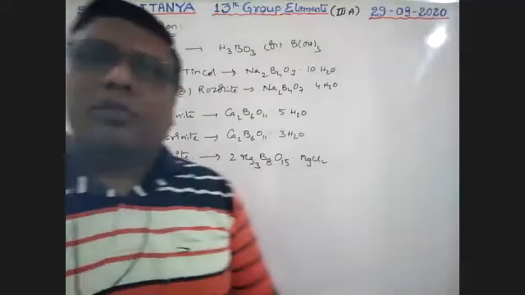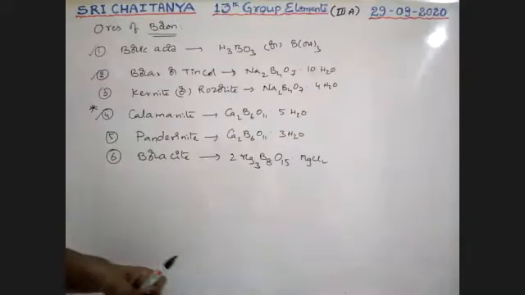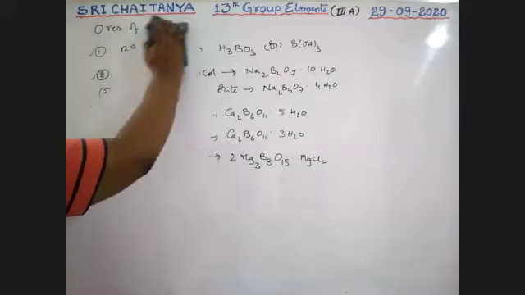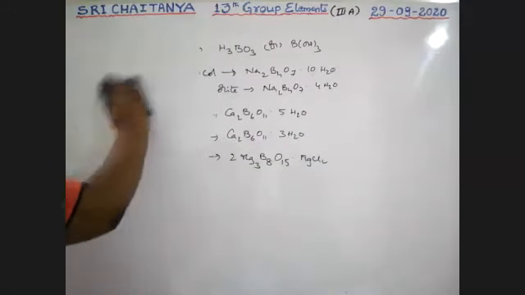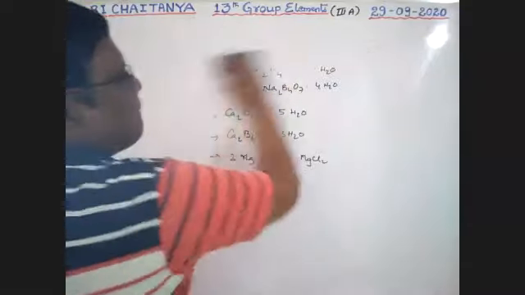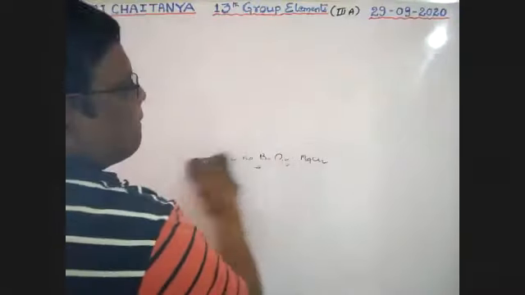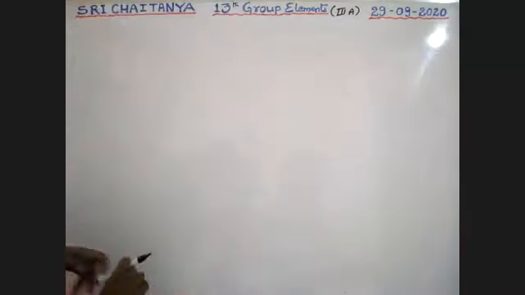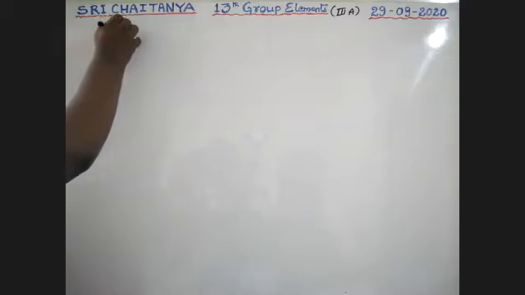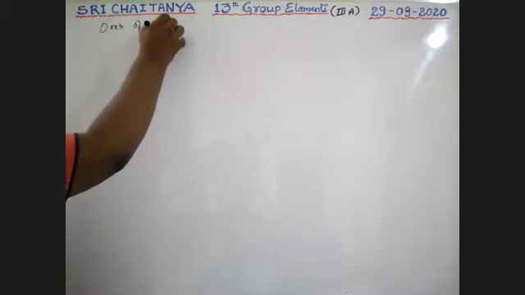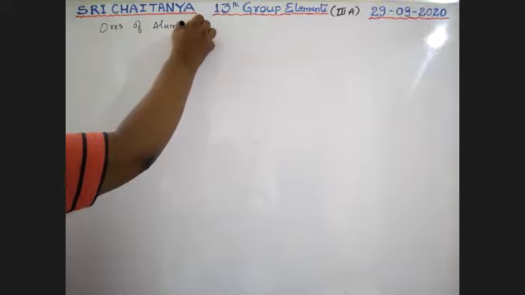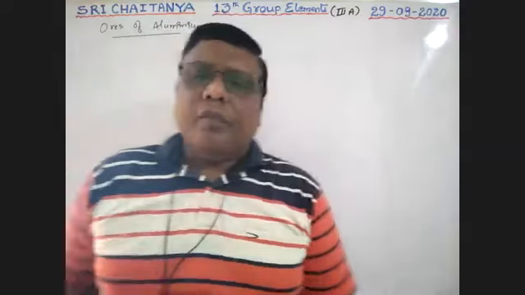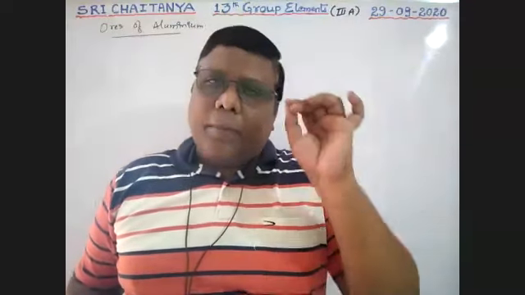Now let us observe ores of aluminum. Boys, to make it easy to remember, I'm trying to explain.